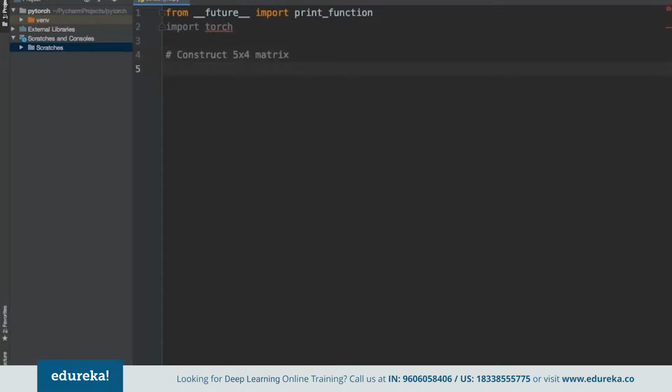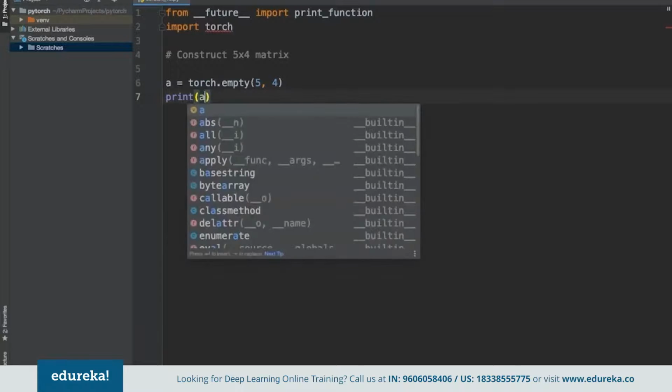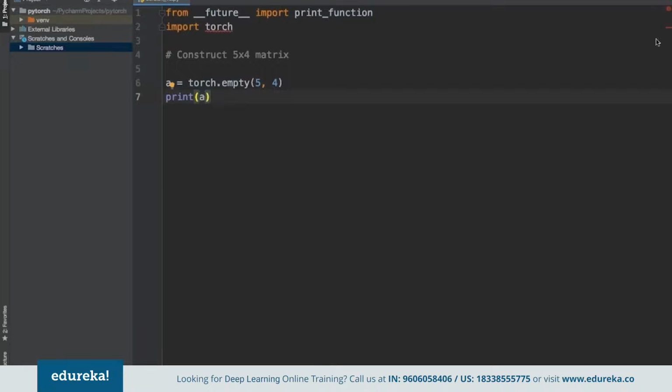For doing that, we can mention A is equal to torch.empty, using the torch library, and define the matrix as 5 by 4. Then we can simply print A that we have specified here.